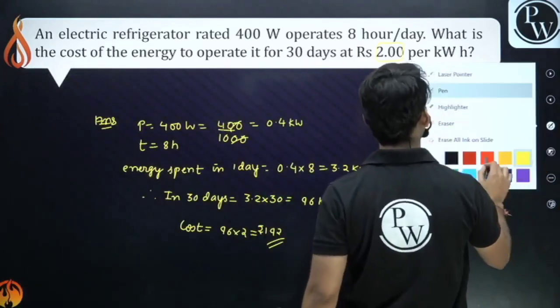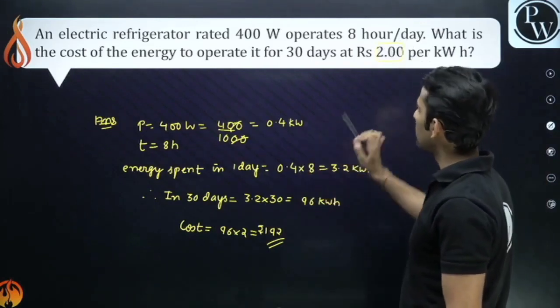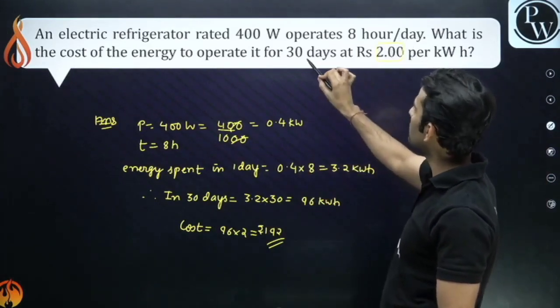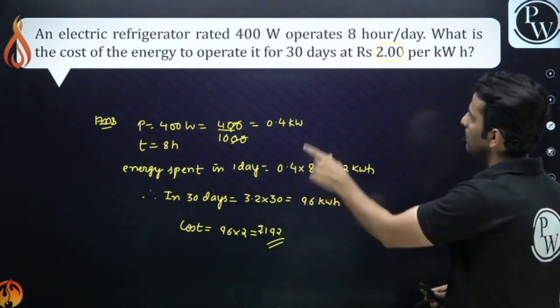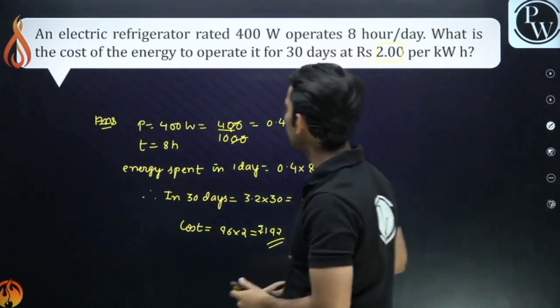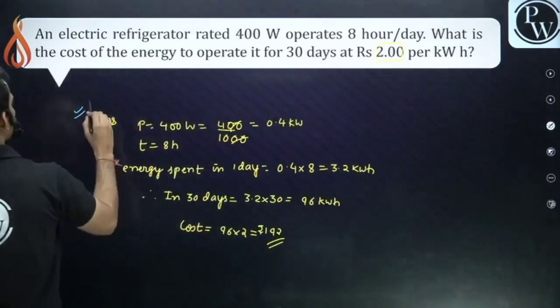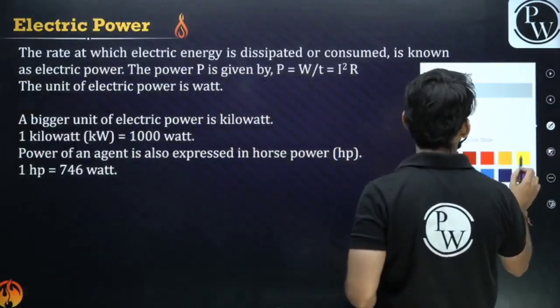You have to calculate energy spent in 1 day, which is 8 hour. Then you have to calculate energy spent in 30 days. Multiply it by 30. Then multiply it by 2, the cost per kilowatt hour. So this is the amount of bill you will be getting. Clear? Okay.